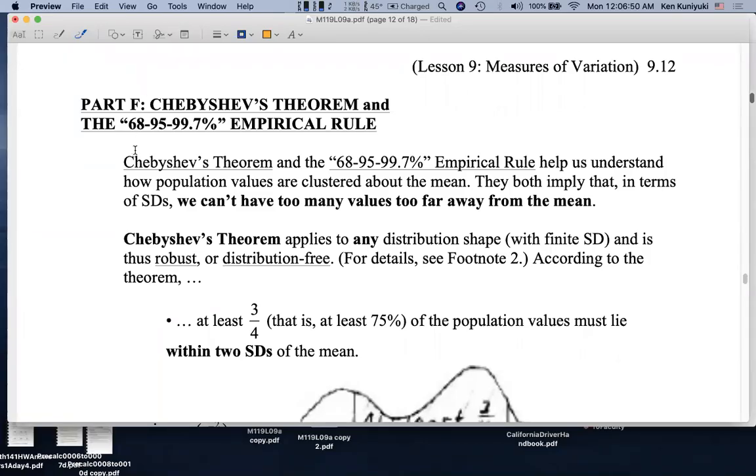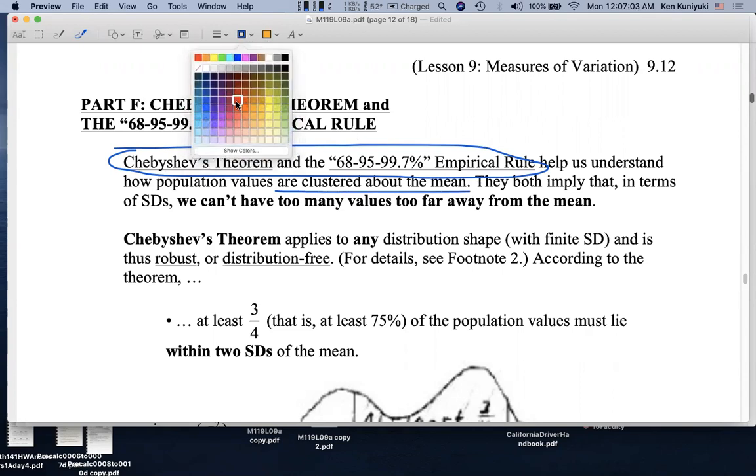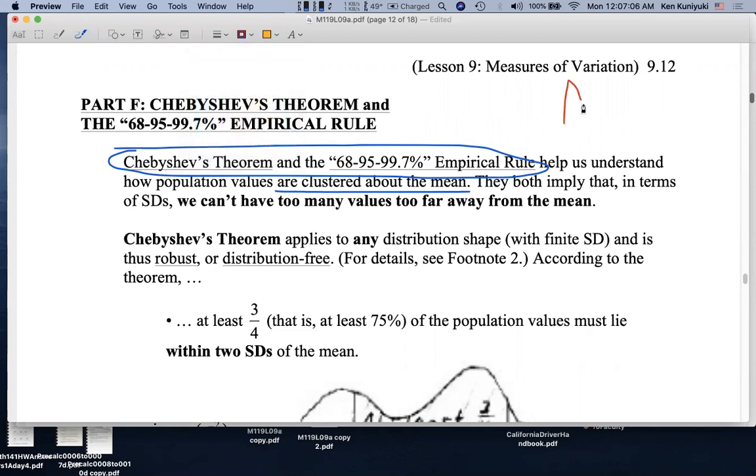Hi, everyone. Chebyshev's theorem and the 68, 95, 99.7% empirical rule help us understand how population values are clustered about the mean. Remember, the mean is an important flagpole that we plant in the data. And let's say that one standard deviation, sigma, is like a yardstick. It's like a basis for measurement. The idea is that we can't have too many values too far away from the mean. Both of these rules imply this.